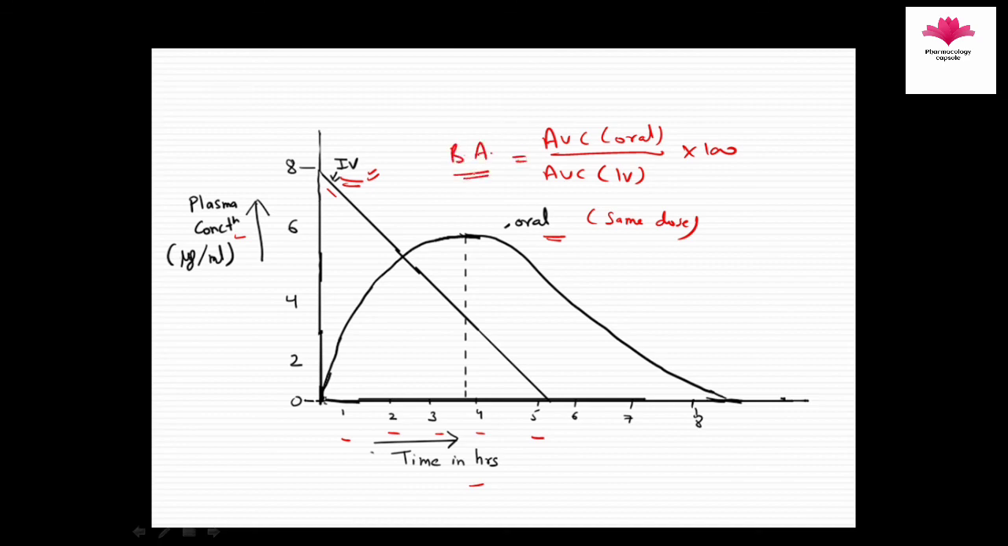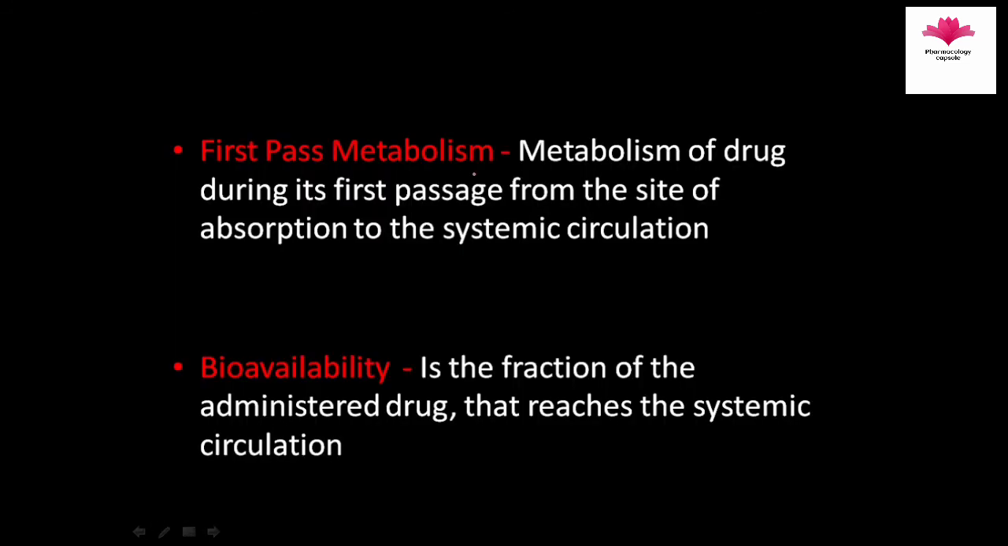So hope you understand the concept. Now let's revise once again. What is first pass metabolism? It is the metabolism of a drug during its first passage from the site of absorption to the systemic circulation, and bioavailability is the fraction or percentage of the administered drug that reaches the systemic circulation.